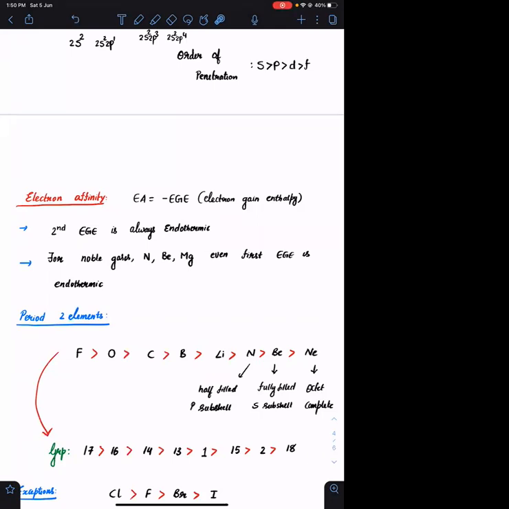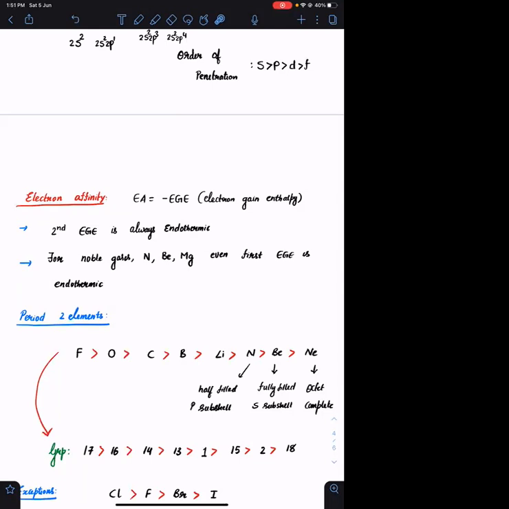Electron gain enthalpy. Enthalpy means heat. Electron gain enthalpy means, whenever it is gaining that electron, what are the heat changes that are happening? If something is having a positive tendency to accept an electron, it will always release energy. If something is having a negative tendency to accept an electron, it means it has no tendency to accept an electron and I need to forcefully give the electron. That means I need to put in some energy to place the electron in the outermost shell. In that case, electron gain enthalpy becomes positive, endothermic.